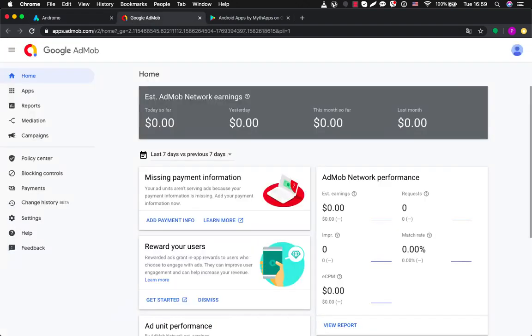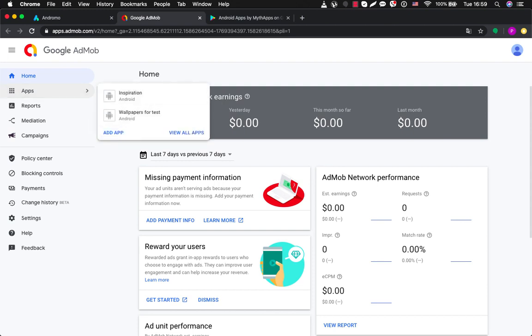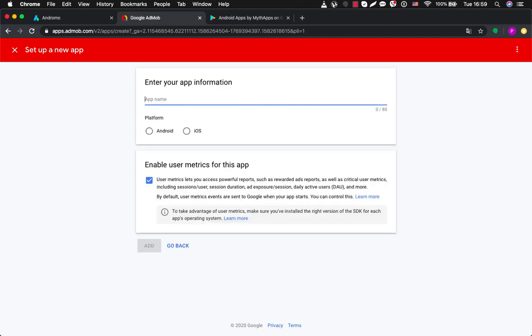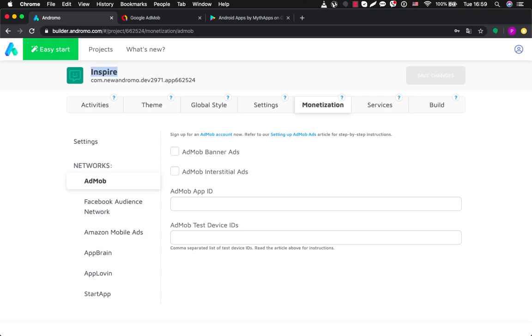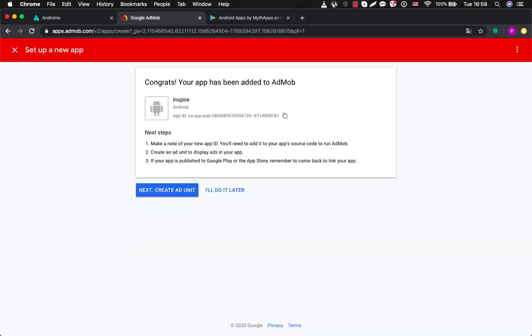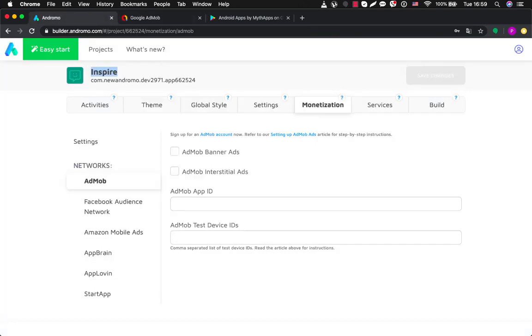So here is AdMob. I'm already registered here, but it doesn't take long to sign up. So you can do it pretty quickly. You go to apps. You add an app. Have you published your app on Google Play App Store before? No. App name is Inspire. Okay, this is our name. Platform Android. Add. Okay, so we have added an application to AdMob, and now we have to create ad units for these boxes.